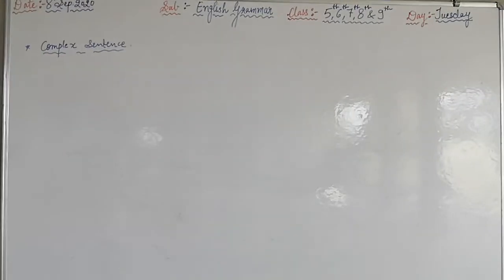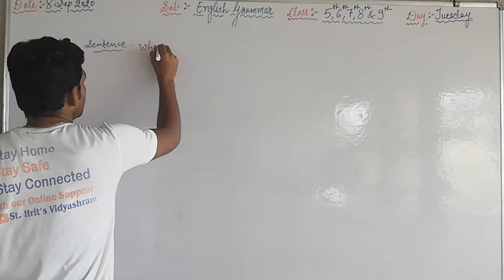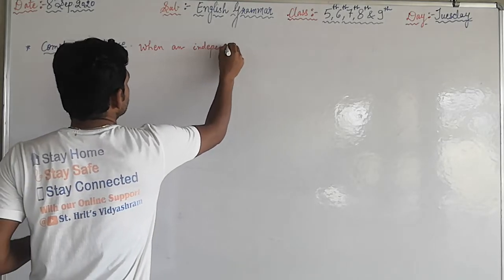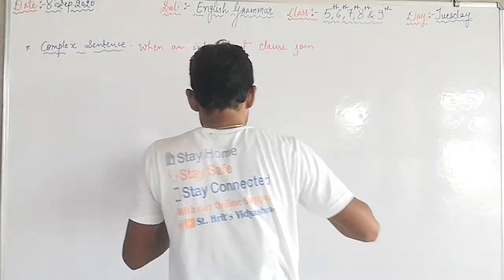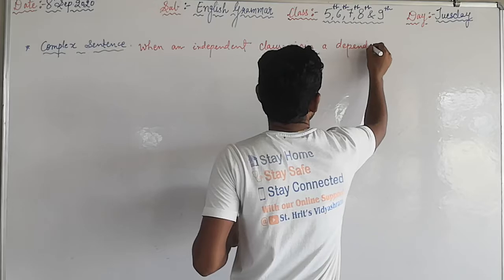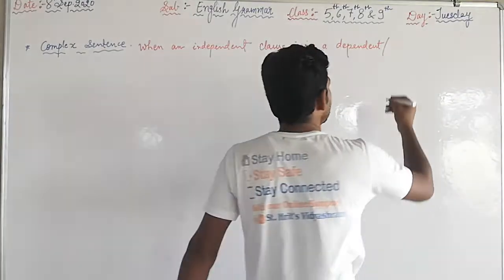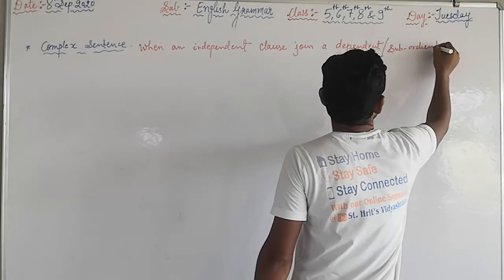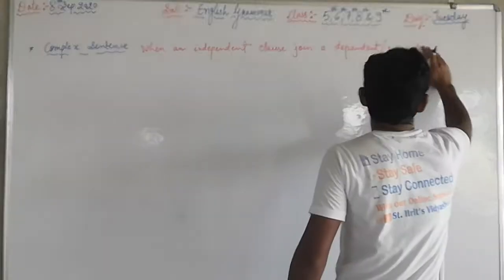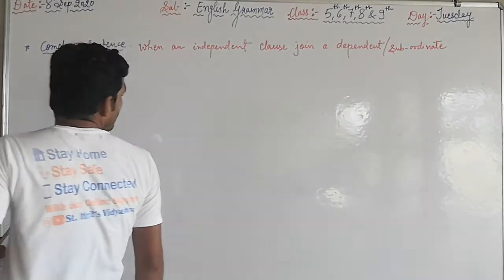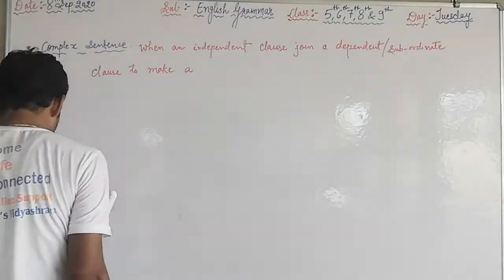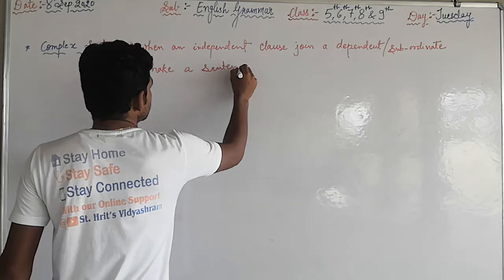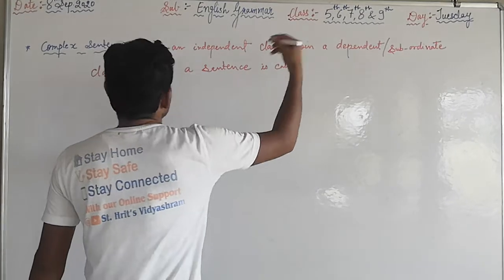Write the definition. When an independent clause joins a dependent or subordinate clause to make a complete sense, to make a sentence, it is called a complex sentence.